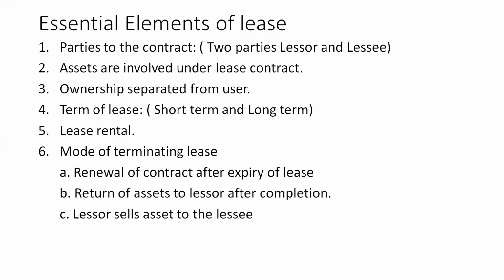The owner of the car undertakes an agreement with the bank, and provides the car for executive transportation. The officers of the bank use the car, but the bank never becomes the owner. The contract will be for a short period of time because the life of the car is hardly 5 to 7 years, maybe 10 years. So before the expiry of the life of the car, the lease contract will normally end.